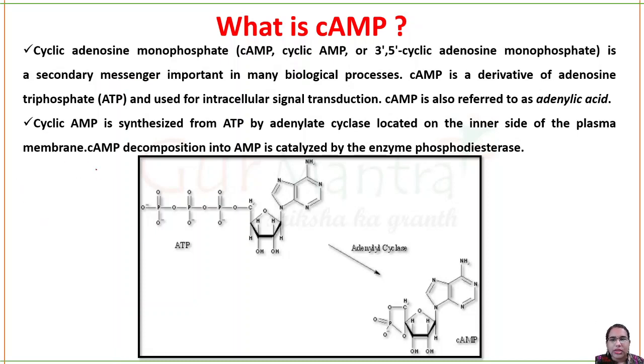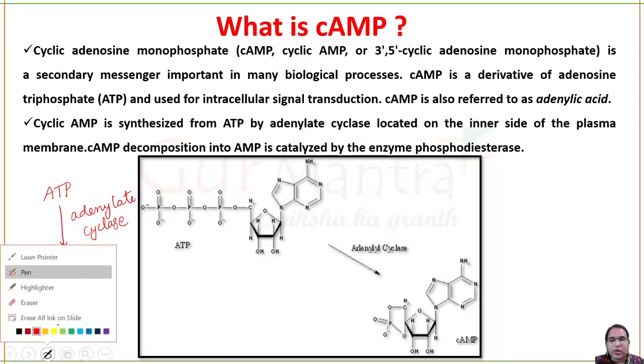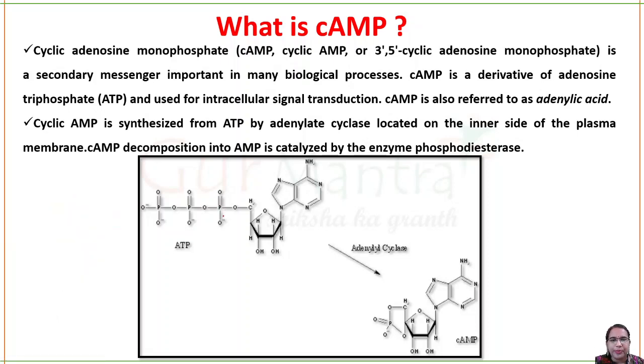ATP, in the presence of the enzyme adenylate cyclase, is converted to cyclic AMP, and now this will be useful in several reactions in your G protein coupled receptors. Can you see in this picture, you have ATP and in the presence of the enzyme adenylyl cyclase,